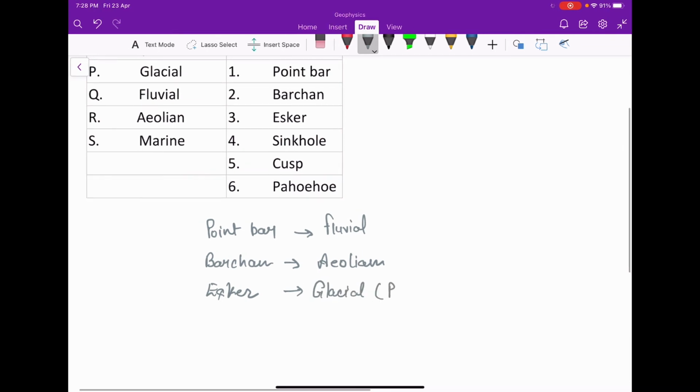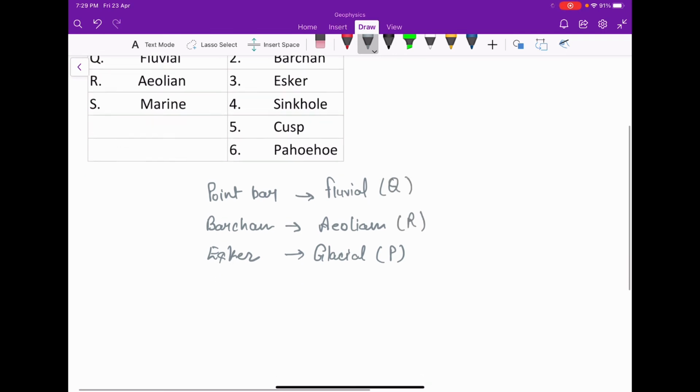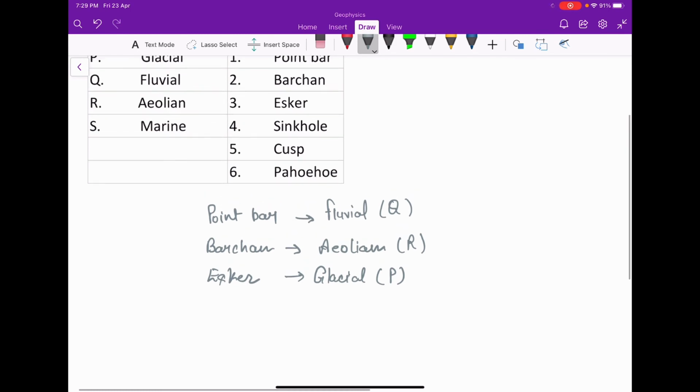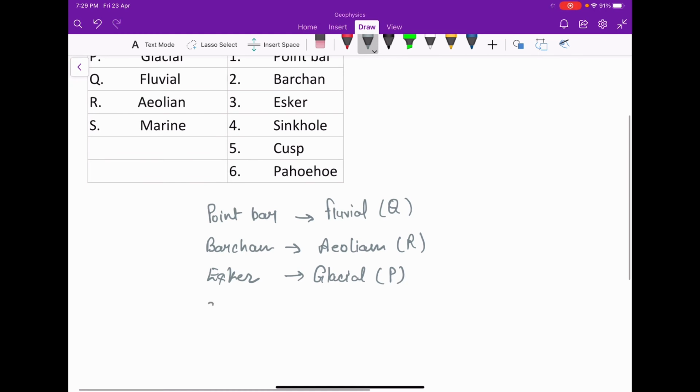This will be P, this will be Q, this will be R, and the last one is sinkhole. Sinkhole is related with, you can say, groundwater.